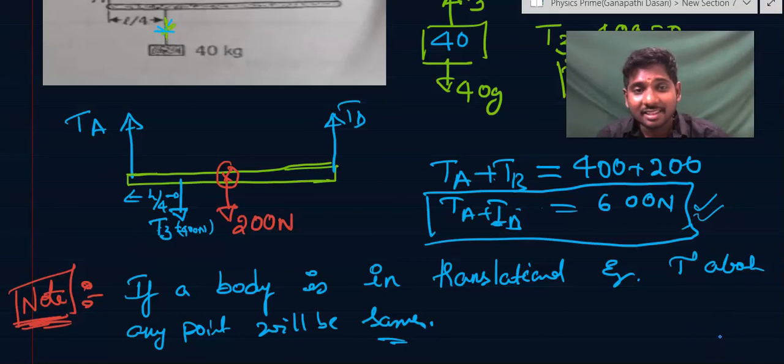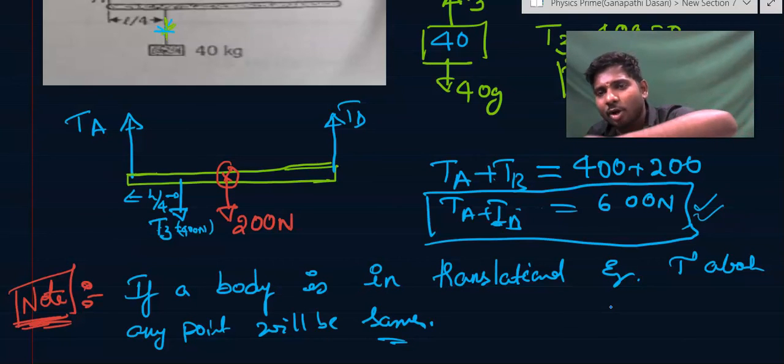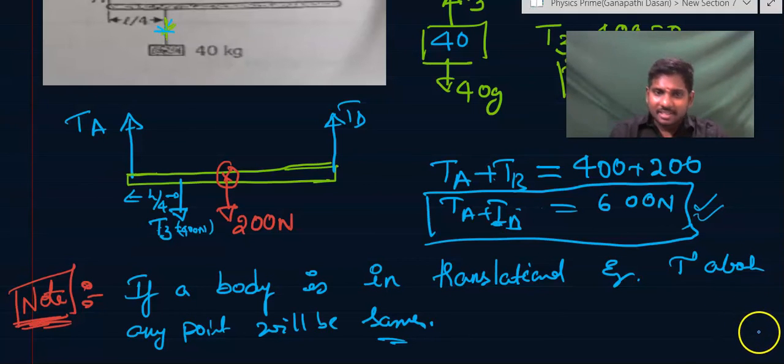First thing here is the torque is 0. So the torque is 0 means about any point the torque should be 0. The body is not at all rotating. That means about every point the net torque is 0. Otherwise, if about a particular point the torque is not 0, that means it should rotate about that point. So every point on the rod can be taken for calculating torque because it's 0.